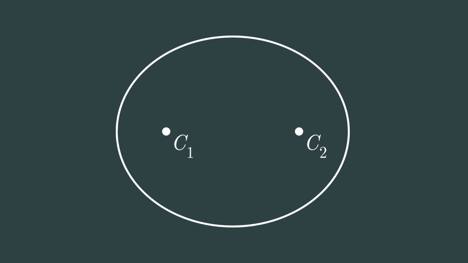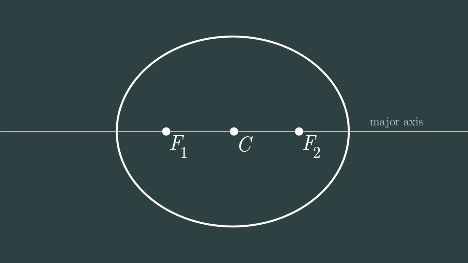As you remember, we defined ellipse with two center points C1 and C2. This naming might be a bit confusing, because neither of them is the real center of an ellipse. This point is. We will call these misleading ones foci, plural from focus, and from now we will denote them with the letter F. The line that goes through foci is called major axis, and the perpendicular one that goes through the center point is called minor axis.